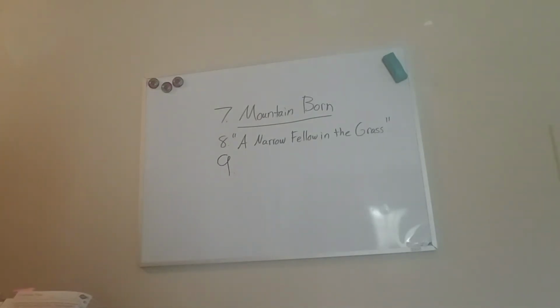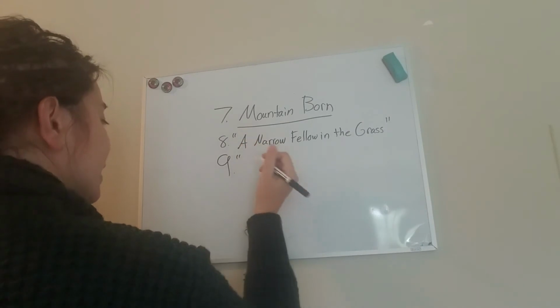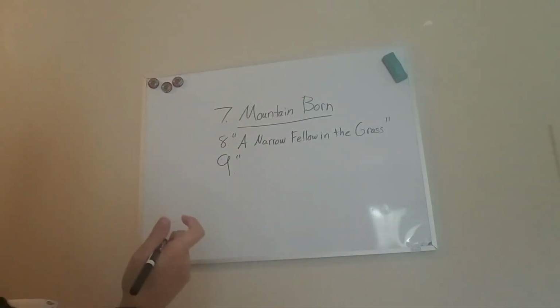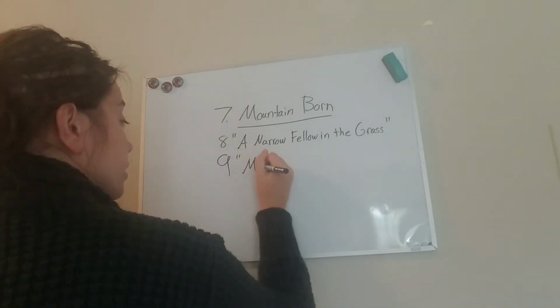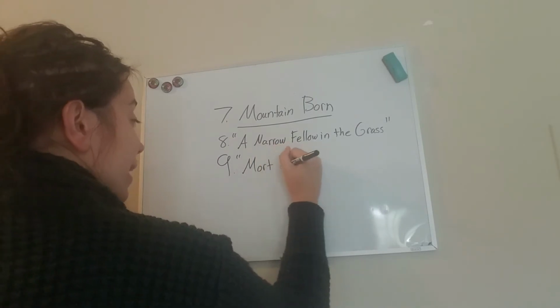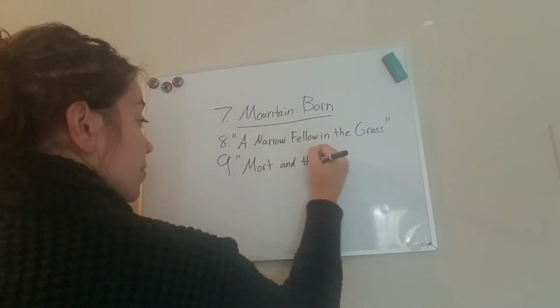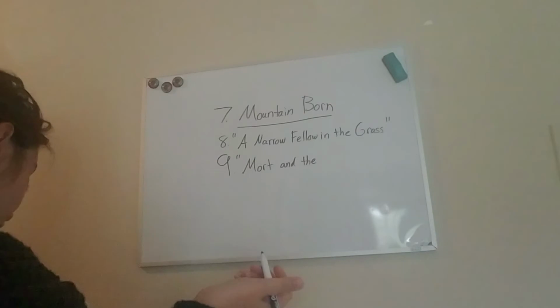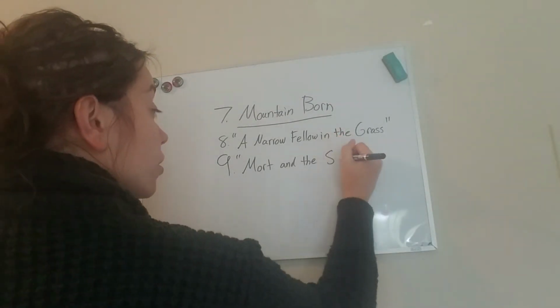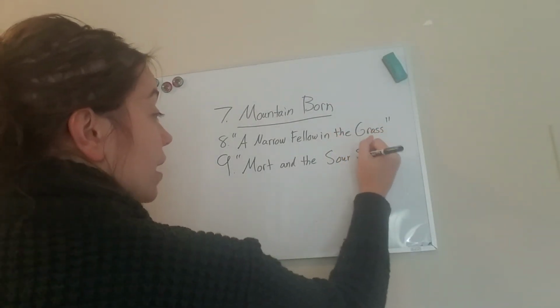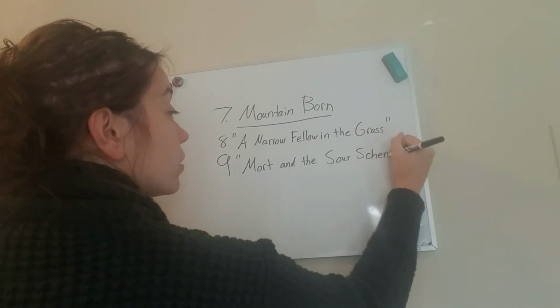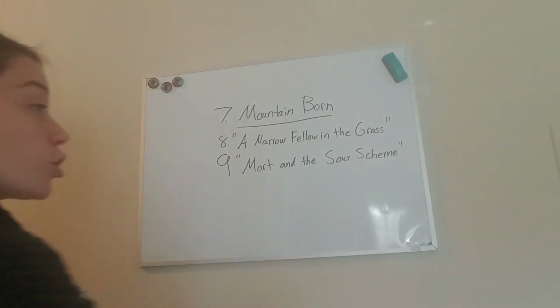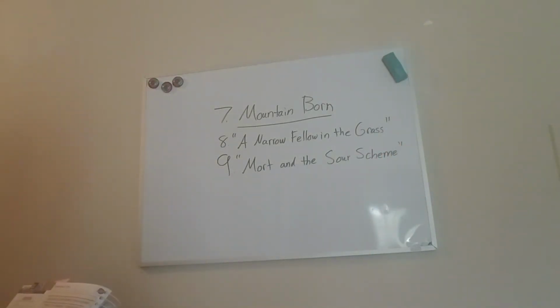"Mort and the Sour Scheme," and that is a story. What is my rule for stories? Just like poems, I need to put quotation marks. So we have Mort is capitalized, and "the" and "and" are not capitalized because they are not important. But Sour does need to be capitalized, and then Scheme. Don't forget that in quotation marks.